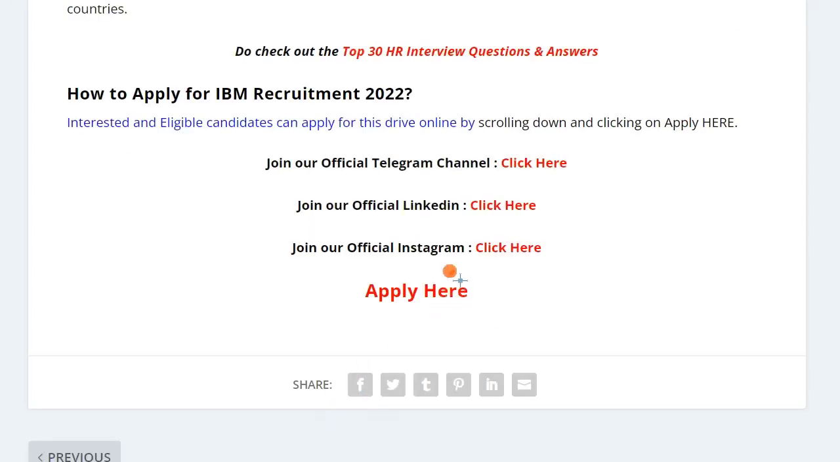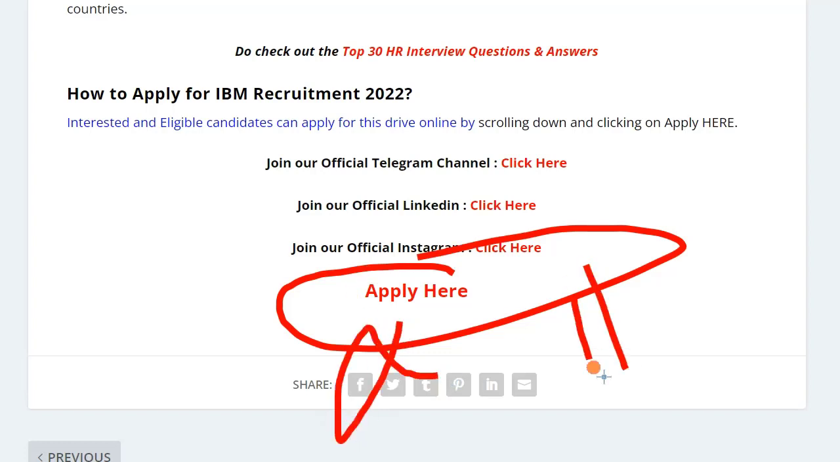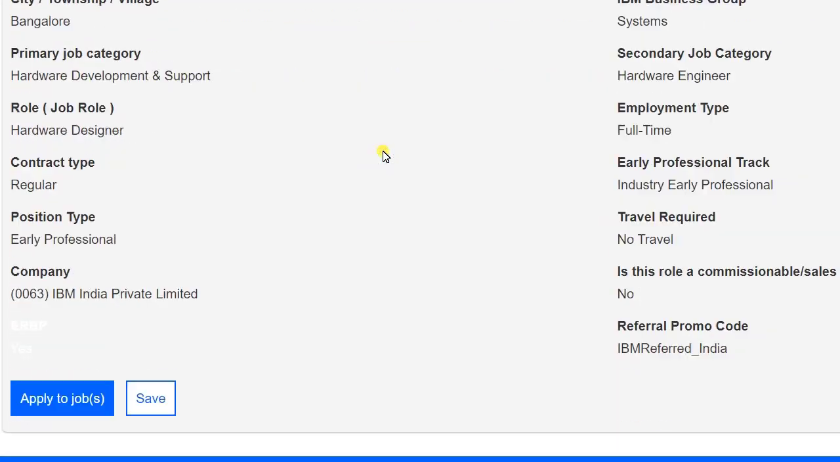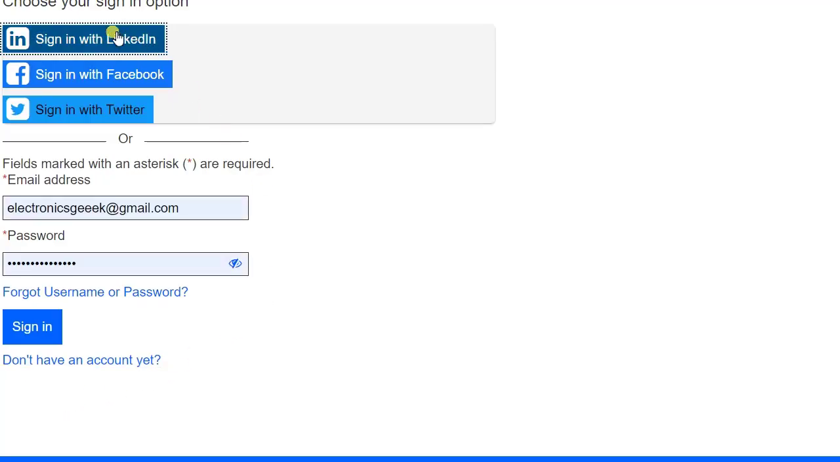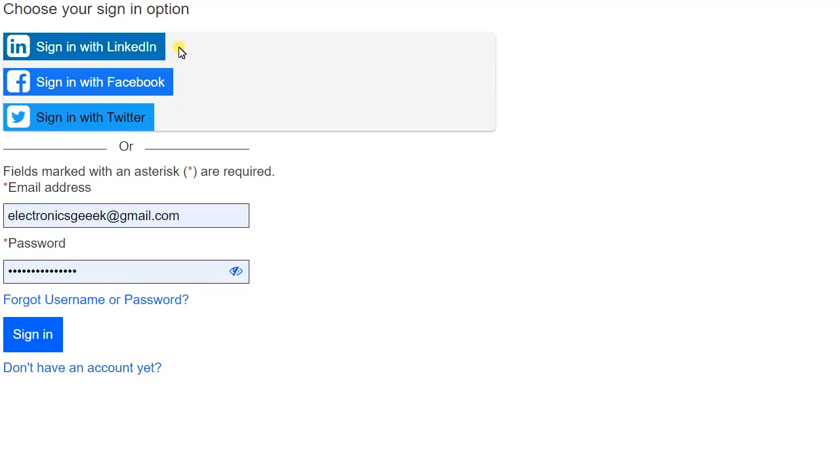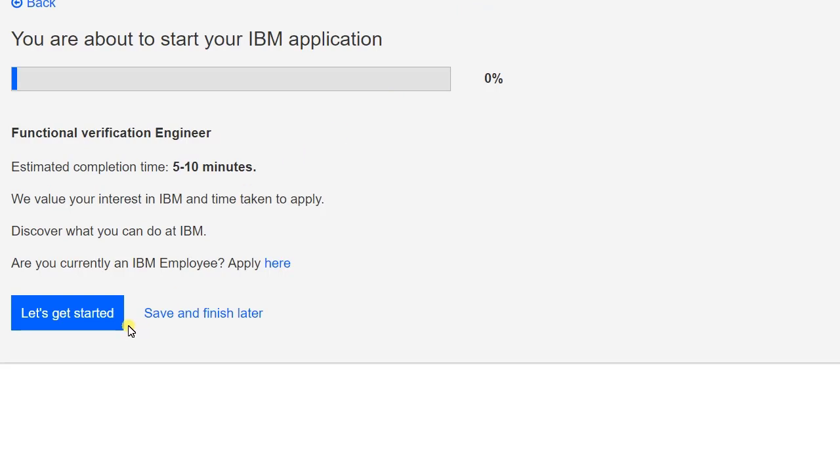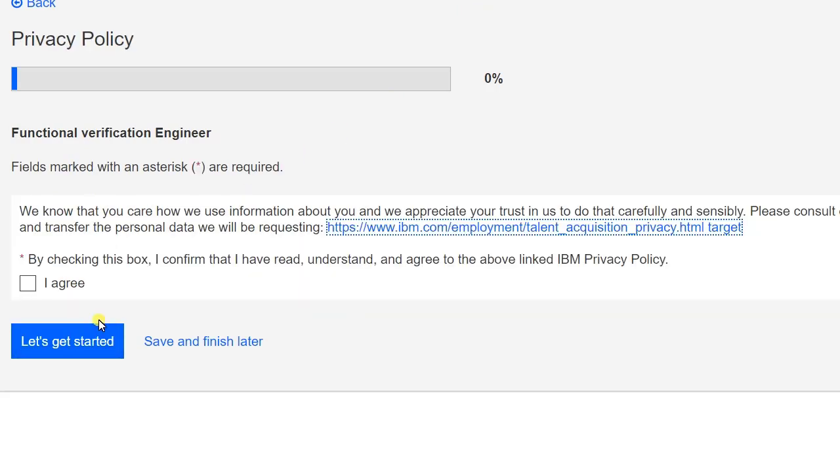Okay, so how you can apply for this application: just click on apply here. I will put the link in the description as well as in the comment section. From there you can easily apply. Once you click on apply here, you will be directed to this particular page. Here you have to click on apply to the job. You can sign in through LinkedIn, Facebook or Twitter. Otherwise you can directly register yourself if you haven't registered, or you can directly log in. Once you sign in, let's get it started.